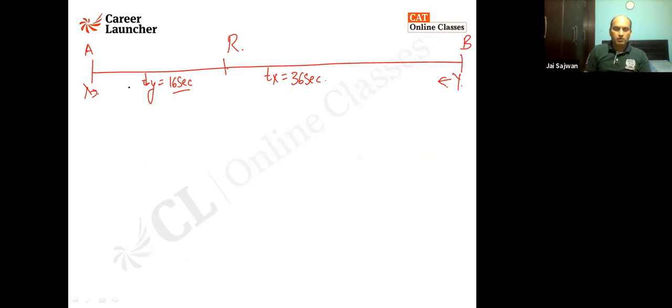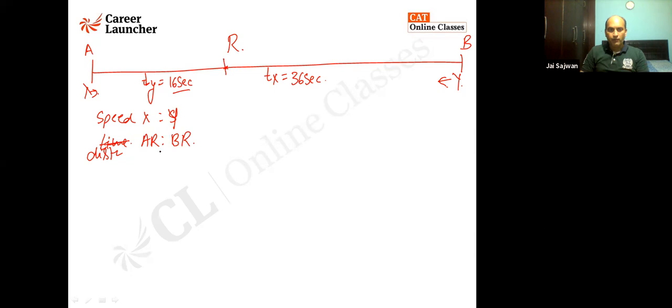So I can find out the speed of X upon the speed of Y when time is constant, because both of them started to go simultaneously and they are meeting at point R. So the ratio of the distance is equal to the ratio of the speed. I'll say one will travel AR and the second will travel BR.